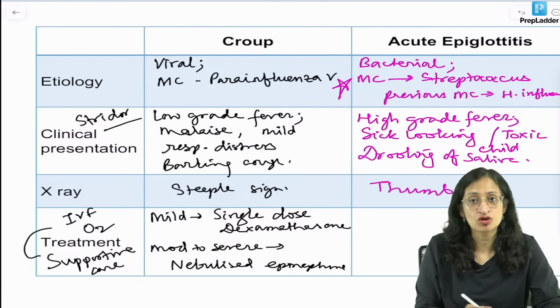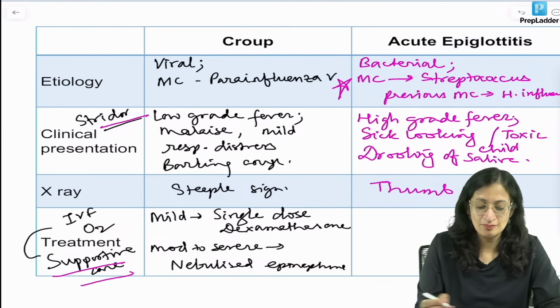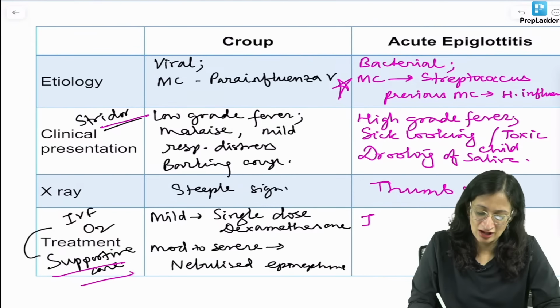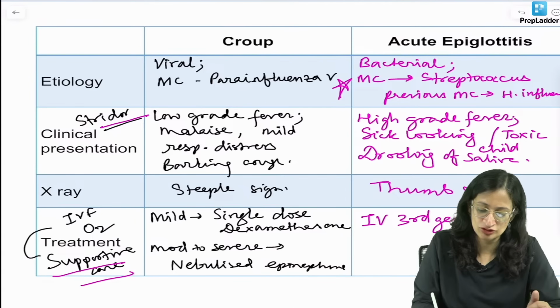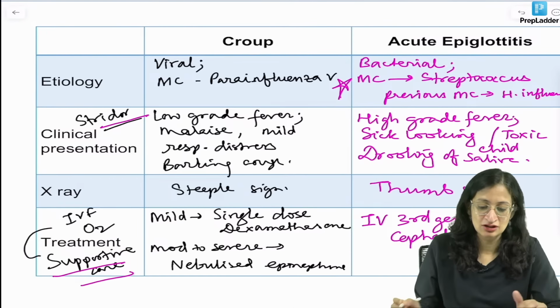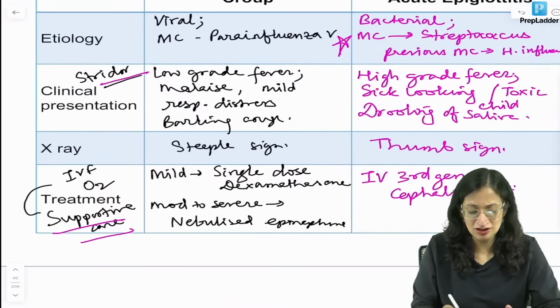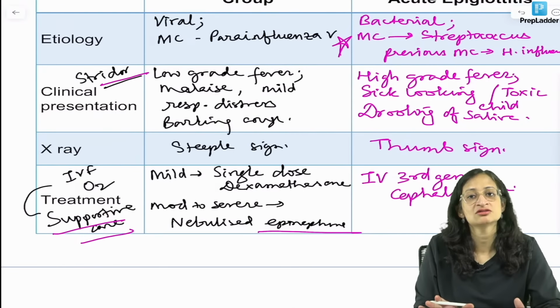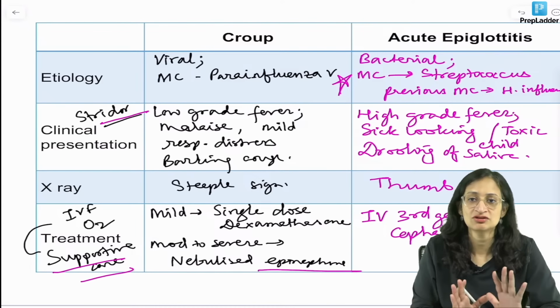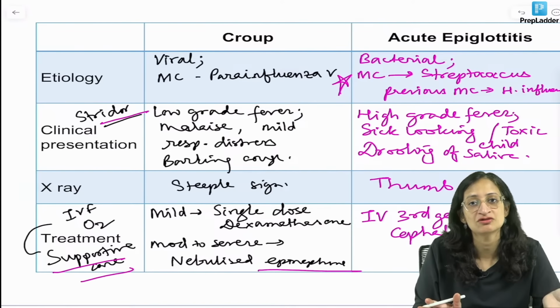So apart from the supportive care, the IV antibiotics are the treatment of choice. So IV third generation cephalosporins like ceftriaxone are the treatment of choice. Previously racemic epinephrine was advised, but nowadays it has been seen that any kind of epinephrine you give has the same efficacy. It's not like racemic epinephrine is better.